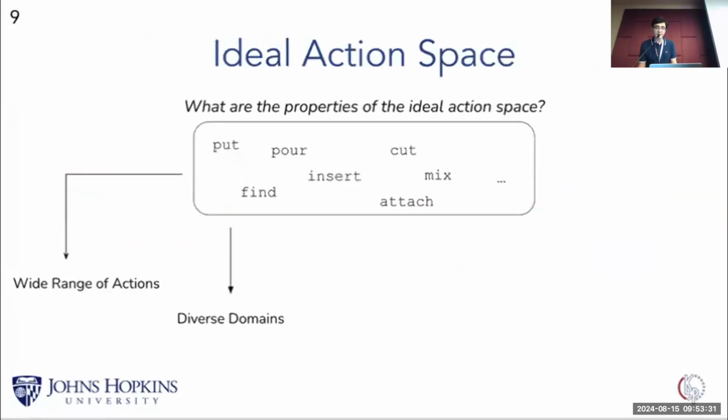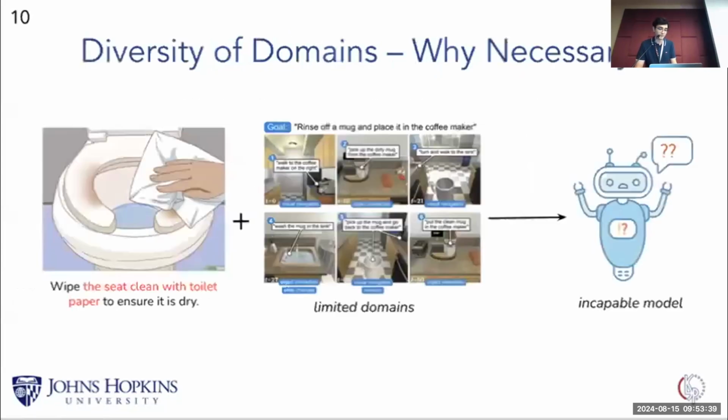The ideal action space must also cover diverse domains because the real world is obviously more than a kitchen, which is usually limited to cooking. And again, a more diverse group of domains would better prepare the agent for a wider and more realistic set of tasks to be executed. And coming back to our example, the model cannot generalize beyond the kitchen domain well and cannot really handle working with a seed.